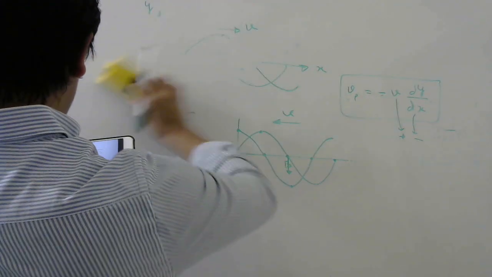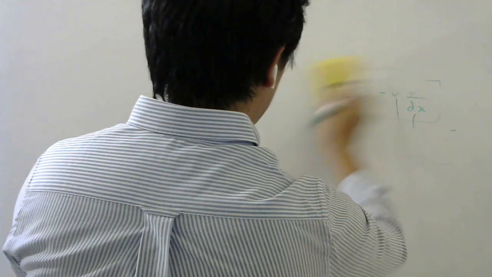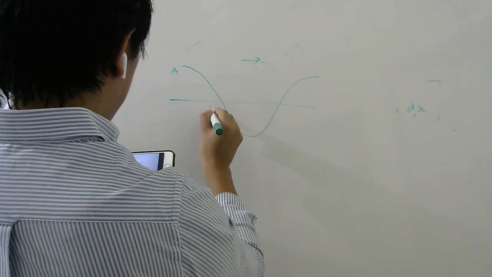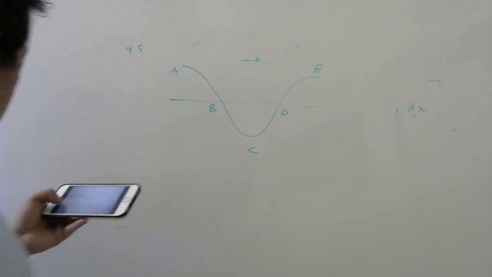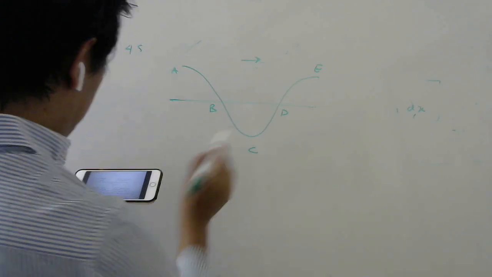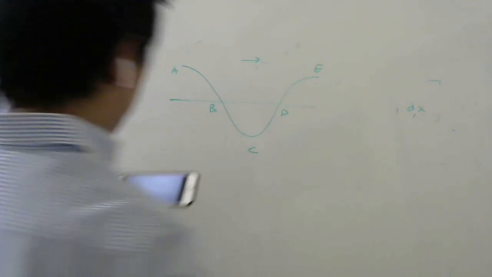45th question: the figure represents a longitudinal wave traveling in the positive x direction. Points A, B, C, D, E are given. Options are: part ABC represents compression, part ABC represents rarefaction, CDE represents compression, CDE represents rarefaction.